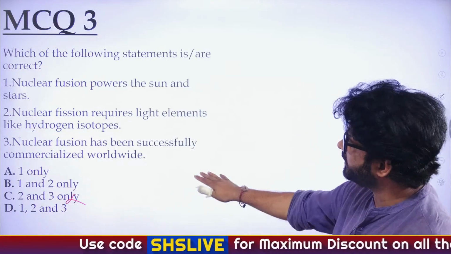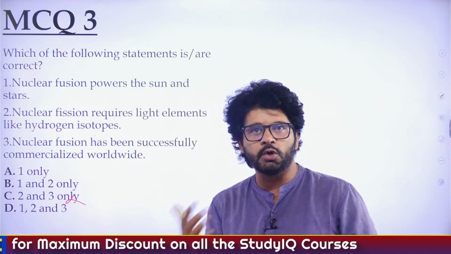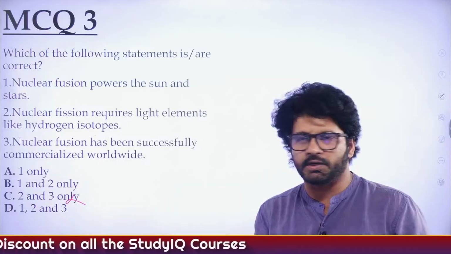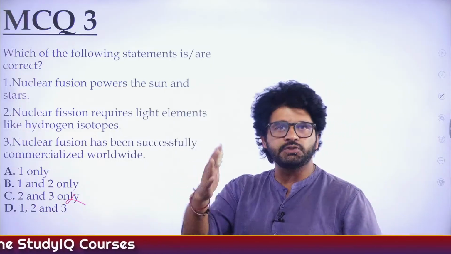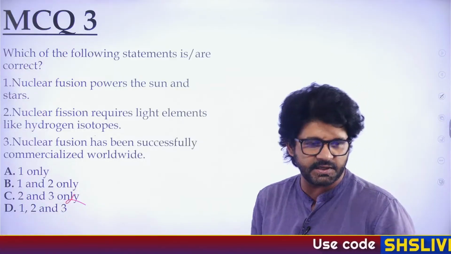Hope you are understanding what we are discussing here. Second is wrong. Nuclear fusion does not require uranium; that is the work of nuclear fission. Fission requires bigger elements, uranium, etc. We have discussed the difference between fission and fusion. So, the answer is A.